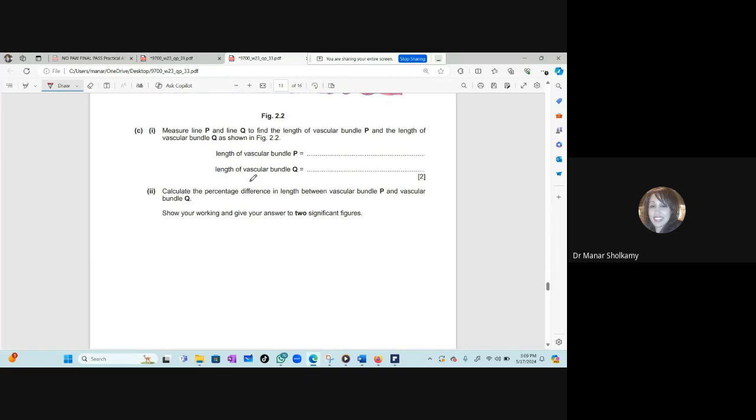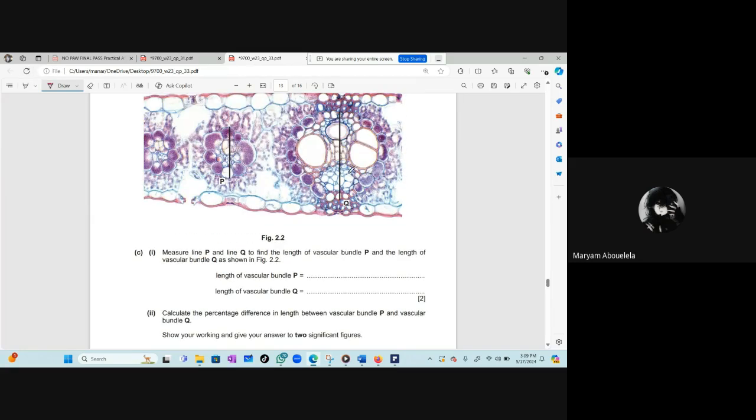Now, Mariam, calculate the percentage difference in length between the vascular bundle P and the vascular bundle Q, show your working and give your answer to 2 significant figures. How can you calculate the percentage difference in length? We'll subtract the length of vascular bundle P from Q. Correct, so Q minus P, and then over P? Over Q. I think it's over Q because Q is larger.